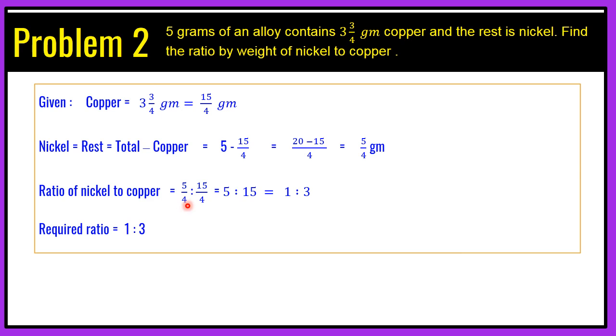We'll have to first write nickel's weight because it is asked as nickel to copper. So 5 by 4 is to 15 by 4. 4 and 4 get cancelled. So it will be 5 is to 15. Again 5 and 15 get cancelled. So we'll get 1 is to 3. So the required ratio is 1 is to 3. That's the simple solution for this simple problem. I hope this is clear to you.